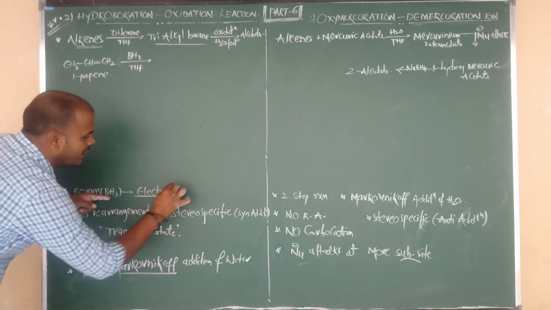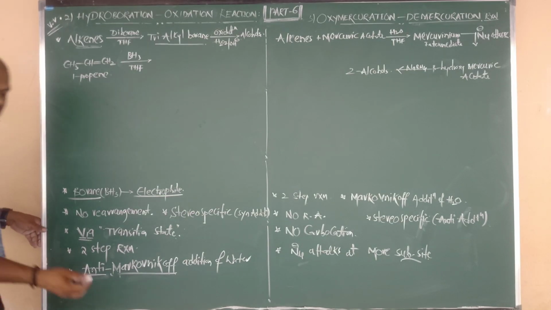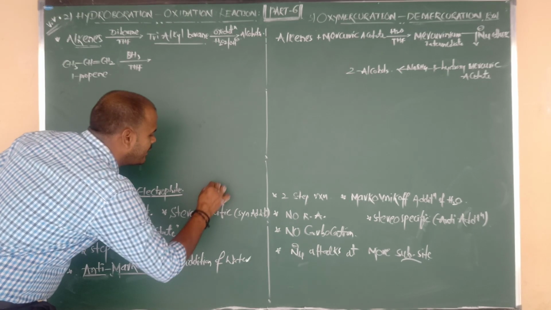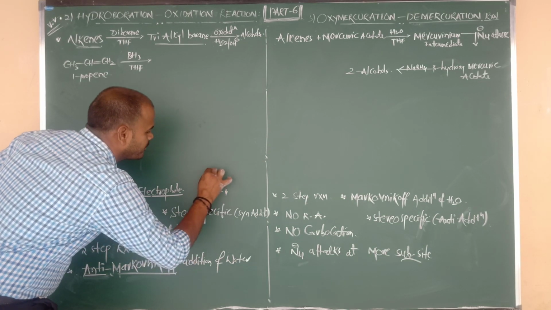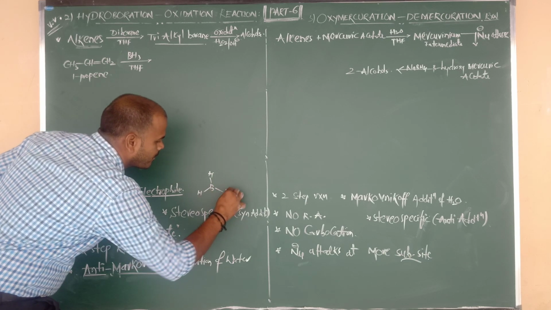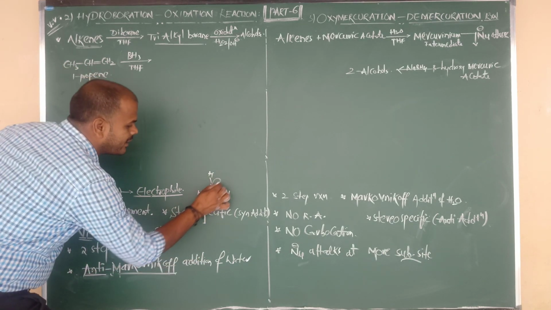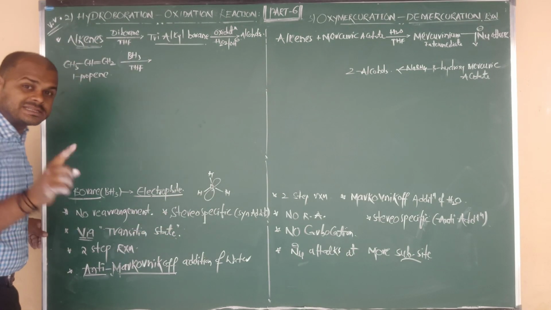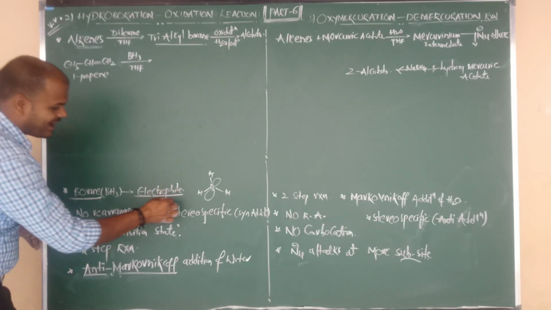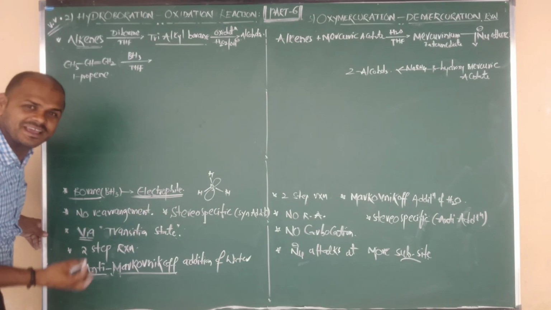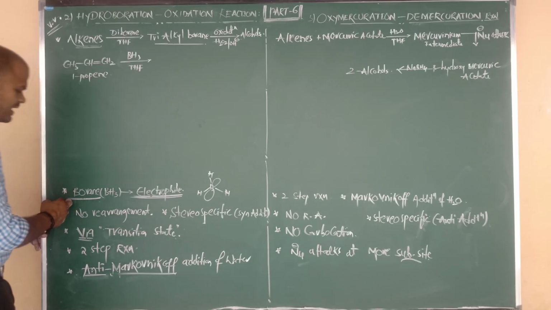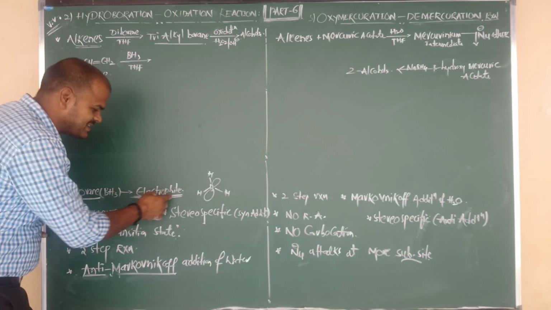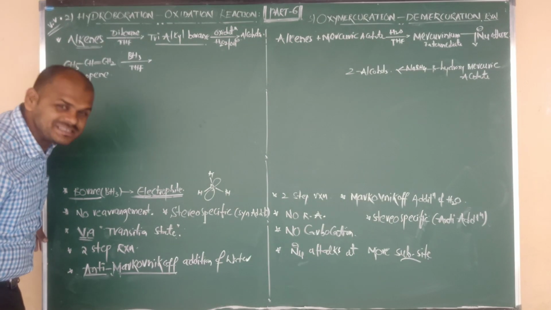It acts as an electrophile. How will borane act as an electrophile? Around boron there are 3 hydrogens, and boron contains one vacant p orbital. A vacant p orbital means an electron deficient species, and electron deficient species are known as electrophiles, or Lewis acids.